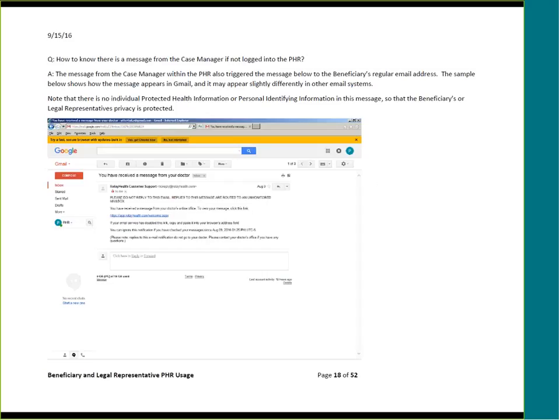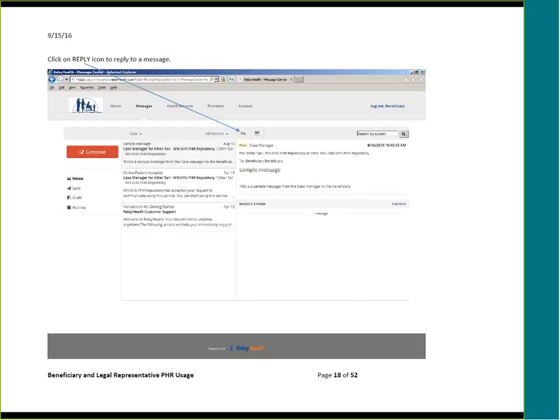The answer is that the message from the case manager or the other sender within the personal health record also triggered the message below to the beneficiary's regular email address. This sample shows the message in Gmail, although once again it may appear slightly different in other email systems. Note that there is no individual protected health information or personal identifying information in this message, so that your confidentiality or privacy as a beneficiary is protected.